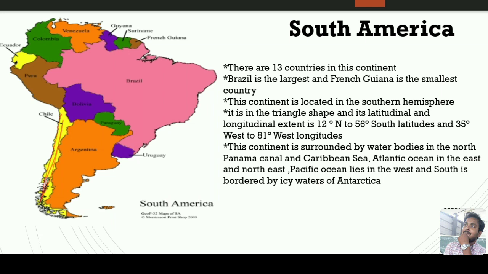And where is the soccer game famous? Brazil and Argentina. These two countries are famous for the soccer game.